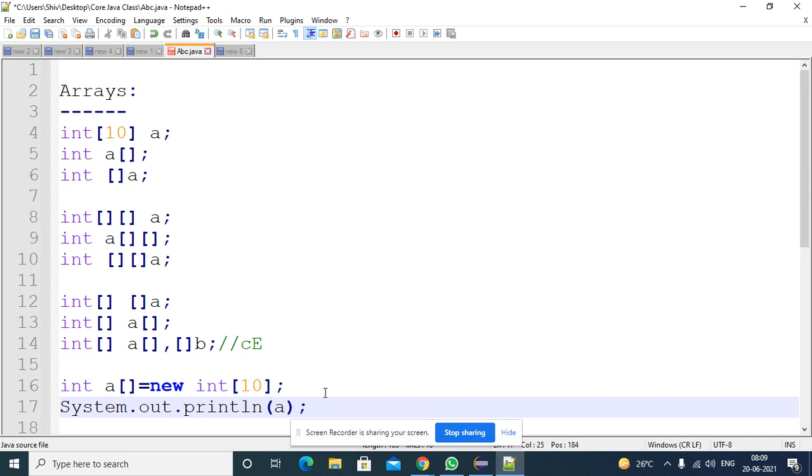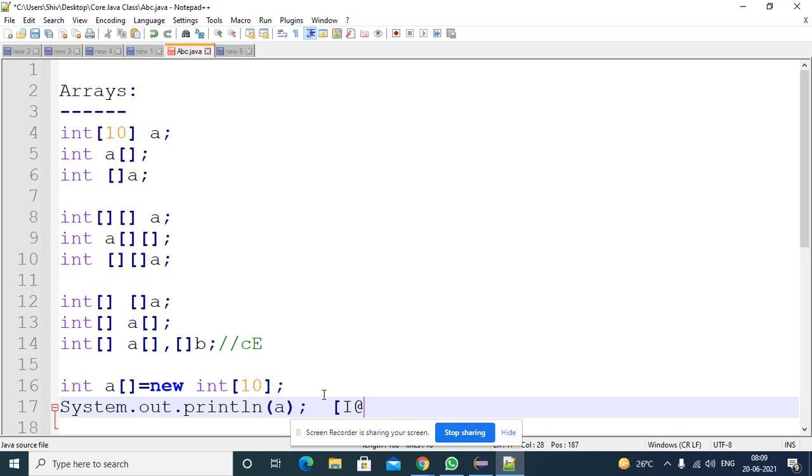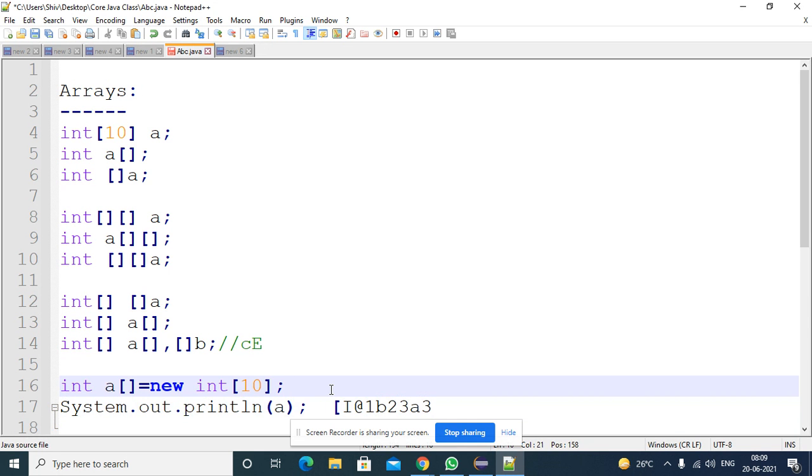Based on the dimension you get the brackets, then the type, for integer a capital I, then the at symbol and the memory address in hexadecimal format. For a two dimensional array, there will be two square braces. At the back end some conversion happens to print.